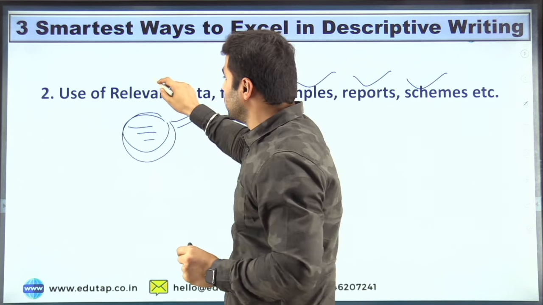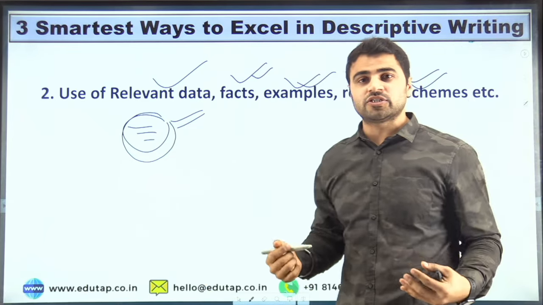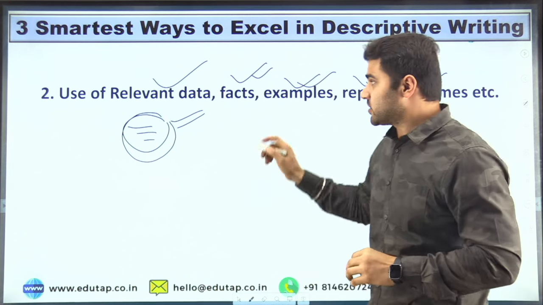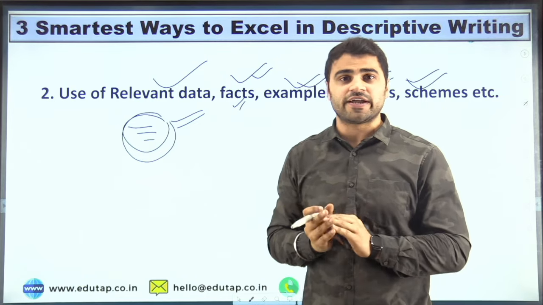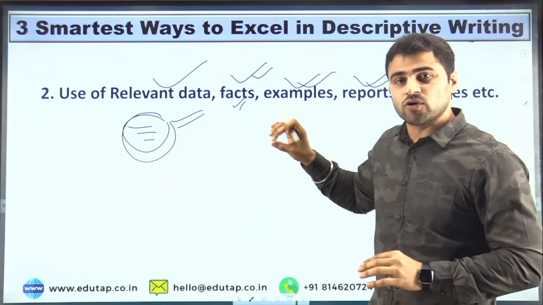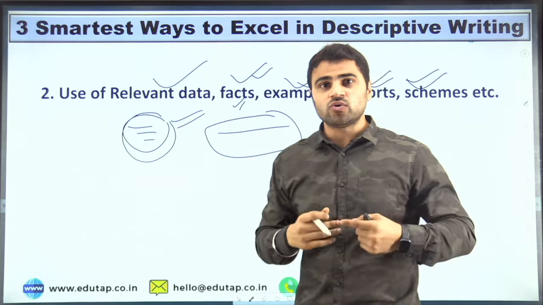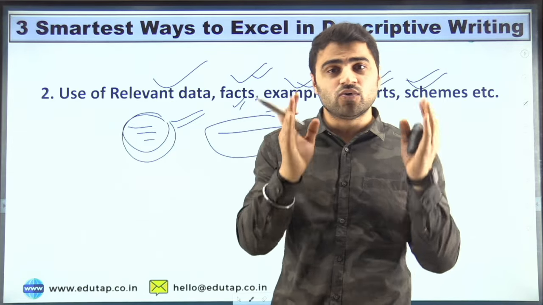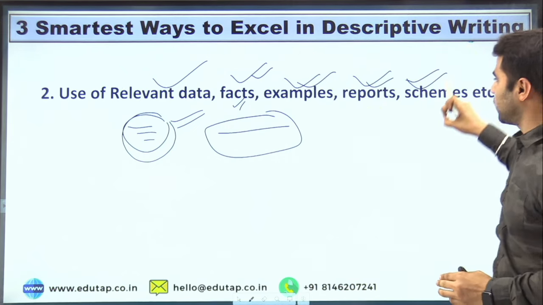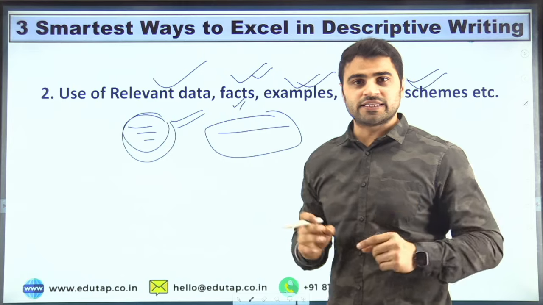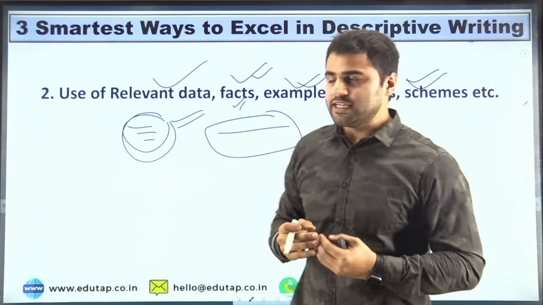For that, you need to use relevant data, facts, examples, reports, schemes, whatever you can mention. By mentioning that, you are justifying whatever you are saying, right? If you are not using these things, then your statement is simply a theoretical statement. So if you want to score good marks, then you have to use the relevant data, facts, examples, reports, schemes, etc. Through all these components, you can justify your point, right?